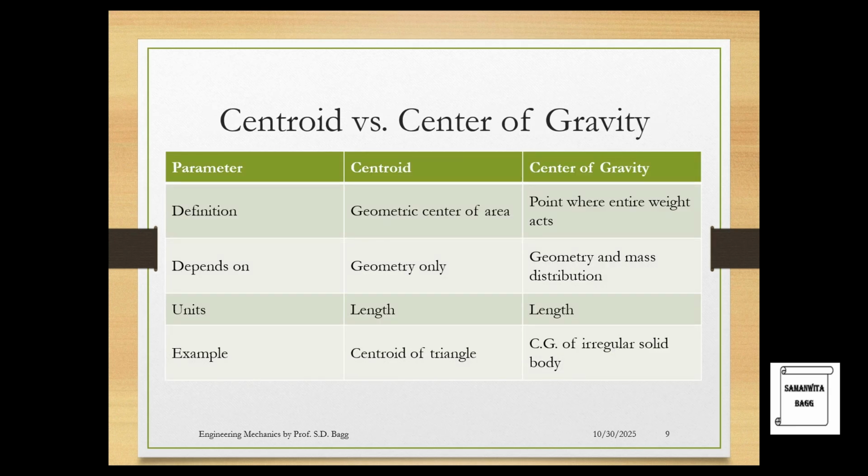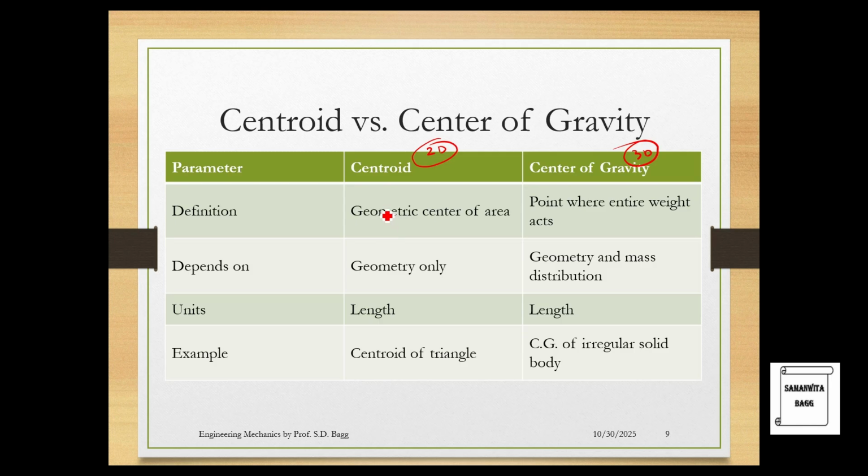Centroid versus center of gravity. We will talk about these two parameters, which are a very important concept in physics. Centroid is basically for 2D bodies, that is two-dimensional bodies. When the body has gone into the third dimension, we generally do not say centroid. The term used is center of gravity. So this is basically for 3D objects.